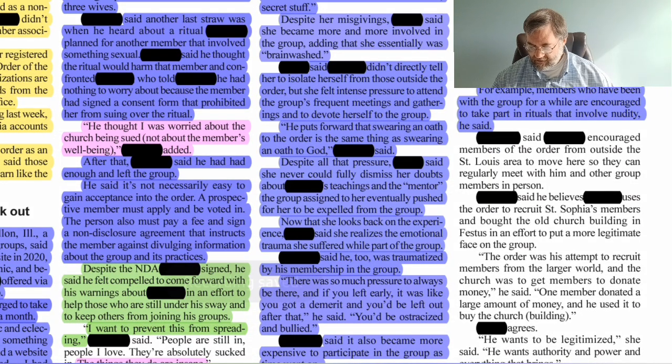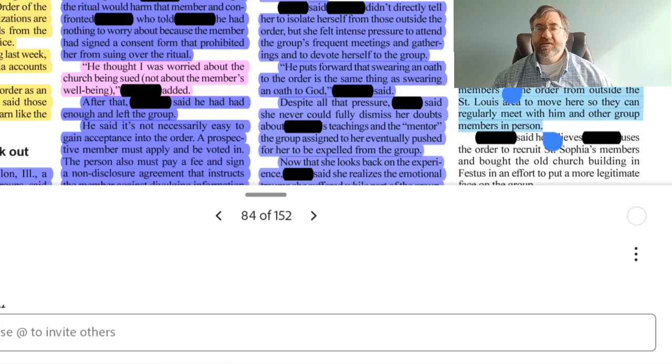Blank said blank encouraged members of the order from outside the St. Louis area to move here so that they can regularly meet with him and other group members in person. Again, this sounds like it's personal experience. So we'll go ahead and highlight that in blue.